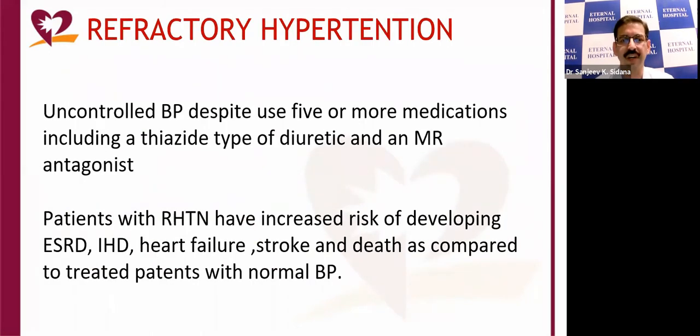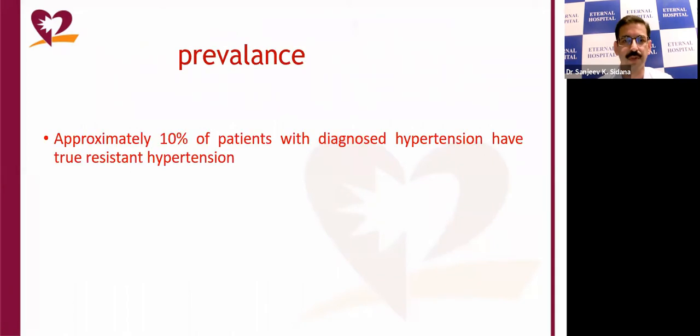So what is refractory hypertension? It is defined as a patient having uncontrolled blood pressure while receiving more than five drugs, which should include a thiazide type of diuretic and a mineralocorticoid receptor antagonist. Patients with resistant hypertension have an increased risk of developing ESRD, IHD, heart failure, stroke, and death as compared to treated patients with normal blood pressure. It is found in approximately 10% of the patients who are diagnosed with hypertension.